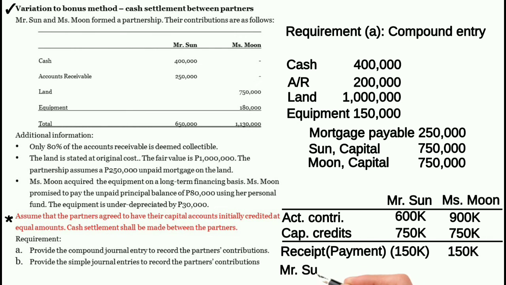Therefore, Mr. Sun pays Miss Moon 150,000 pesos, or Miss Moon receives 150,000 pesos from Mr. Sun. But take note, this transaction is not recorded in the partnership books or in the books of the partnership.